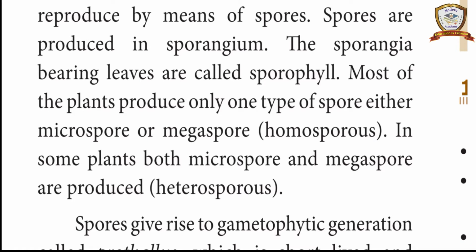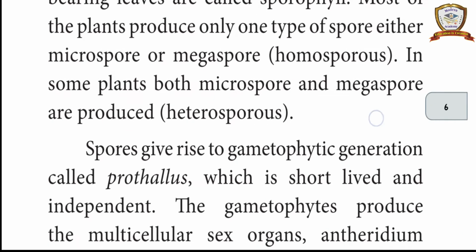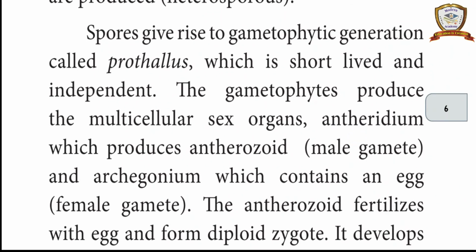Most of the plants produce only one type of spore, either microspore or megaspore: homosporous. In some plants, both microspore and megaspore are produced: heterosporous. Spores give rise to the gametophytic generation called the prothallus, which is short-lived and independent.